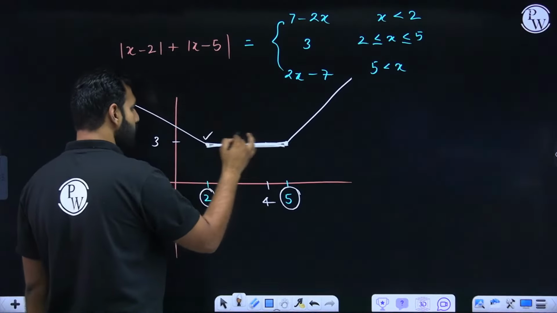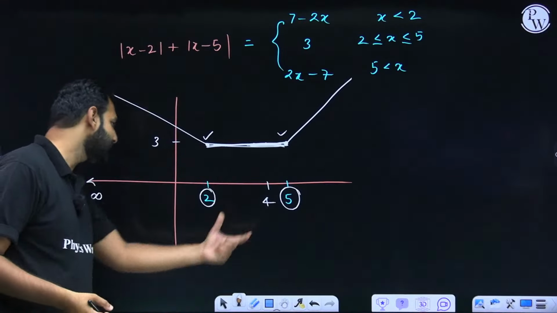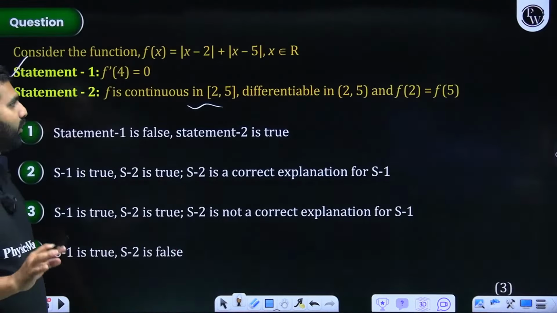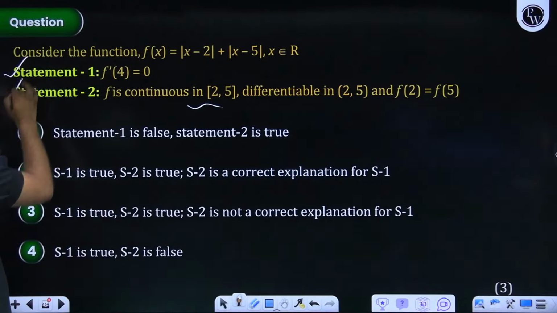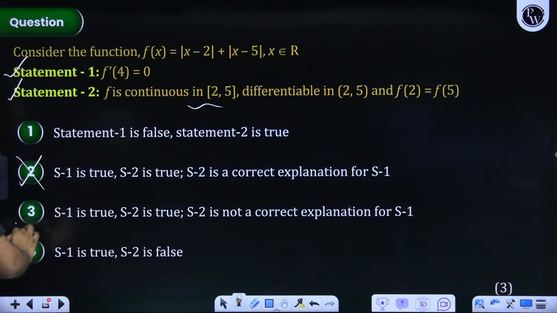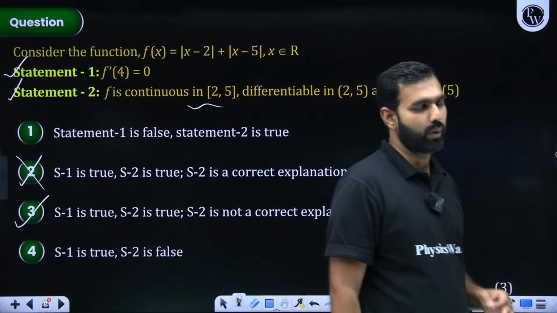Although it is not differentiable in closed interval 2 to 5, they clearly did not mention that. But I will say one thing for sure, that statement 2 is not a correct explanation for statement 1. So you wouldn't say that option B is correct. You will say option C because both are true, but 2 is not a correct explanation of 1.